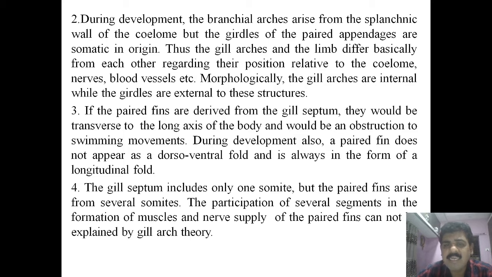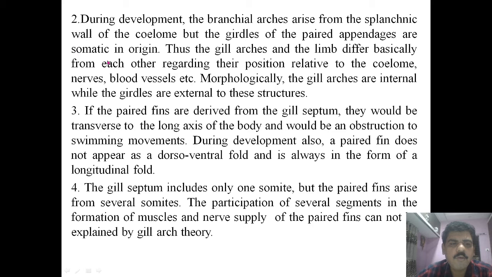Thus, gill arches and the limb differ basically from each other regarding their position relative to the coelom, nerves, and blood vessels, and morphologically the gill arches are internal while the girdles are external structures.